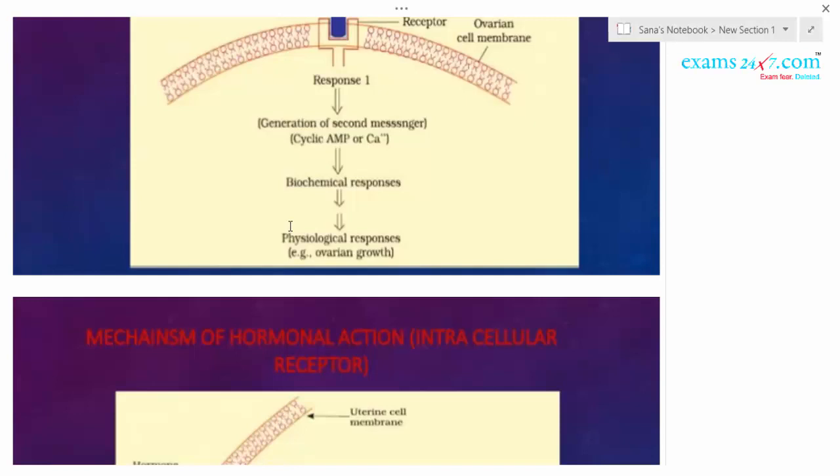Every month a single secondary oocyte will be released from the ovary, one month from one ovary, the next month from the other ovary. For that, growth of the follicle should also take place, because it should convert into a completely grown follicle called the Graafian follicle. Okay, so this is called the physiological process.